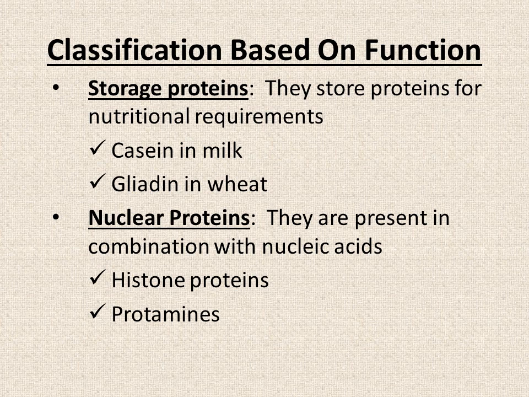So the last category of proteins present in this type of classification is nuclear proteins, also known as nucleoproteins. Now these are proteins which are present in combination with nucleic acids such as histones and protamines, and these perform very important functions. One that you should remember is that histone proteins are involved in the wrapping of DNA inside the nucleus. So these nucleoproteins perform many different functions, but this is the most important that you should be knowing. So this was all about the classification of proteins.